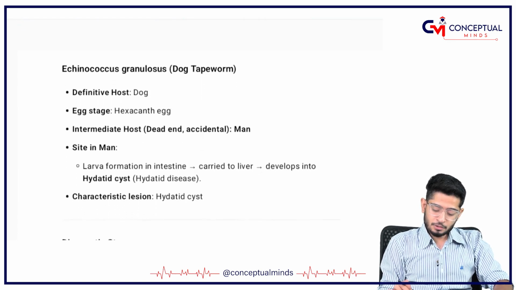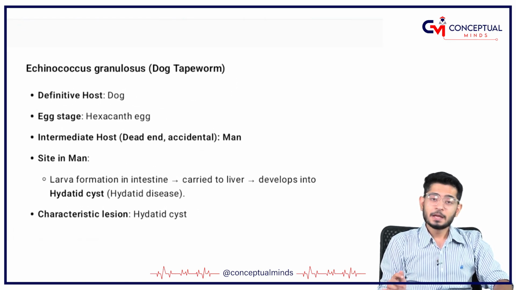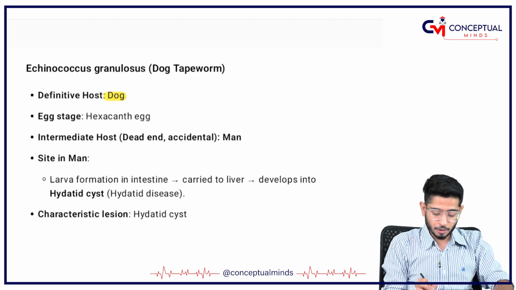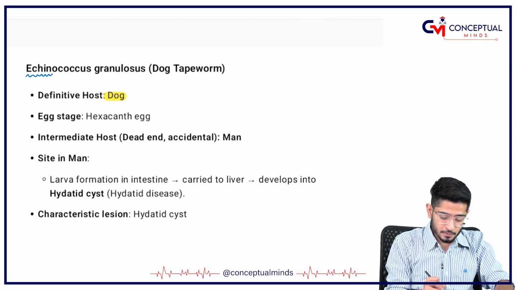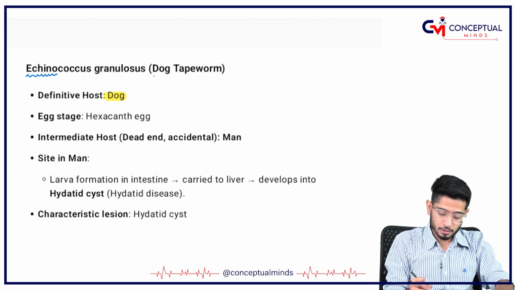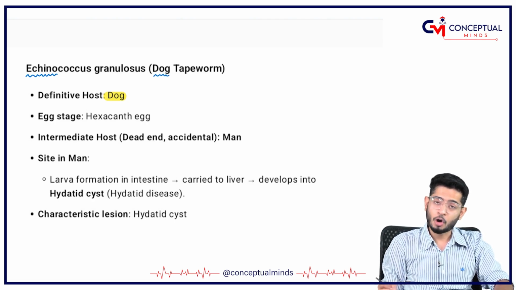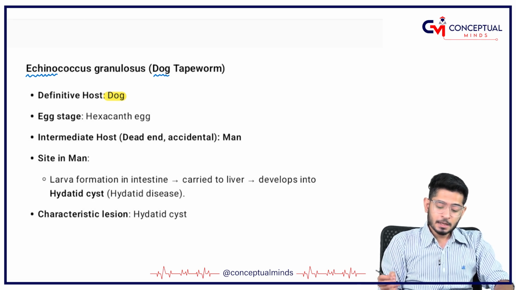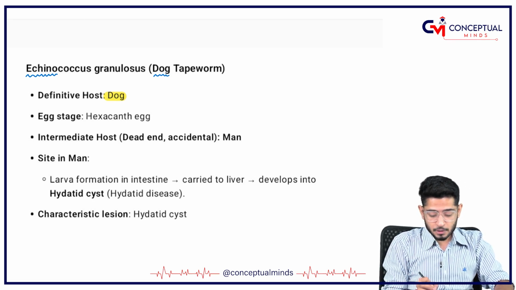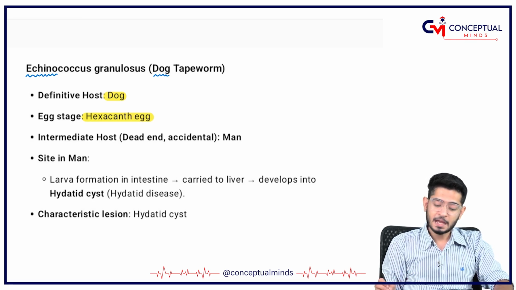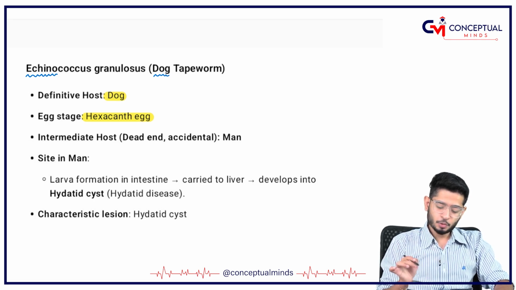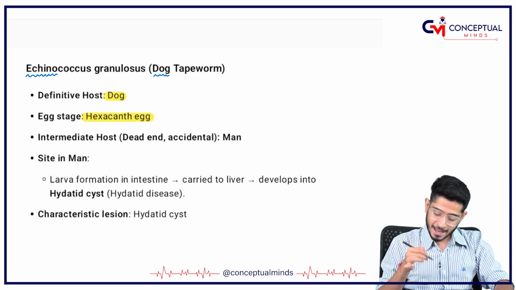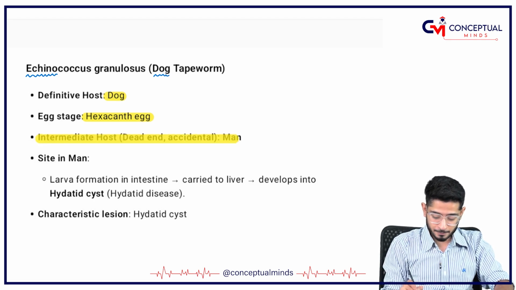So, Echinococcus granulosus, the definitive host is going to be the dog. The word echino means dog. So, it is a tapeworm, the dog tapeworm. Now, this dog tapeworm is responsible for the release of hexacanth eggs, and the intermediate host, or the dead end host, or the accidental host, is man.